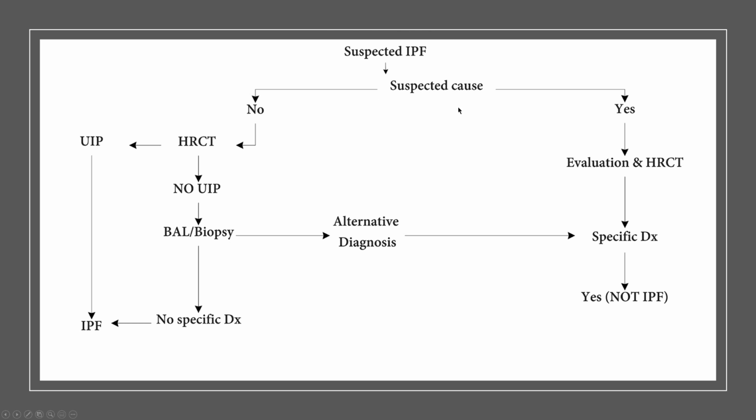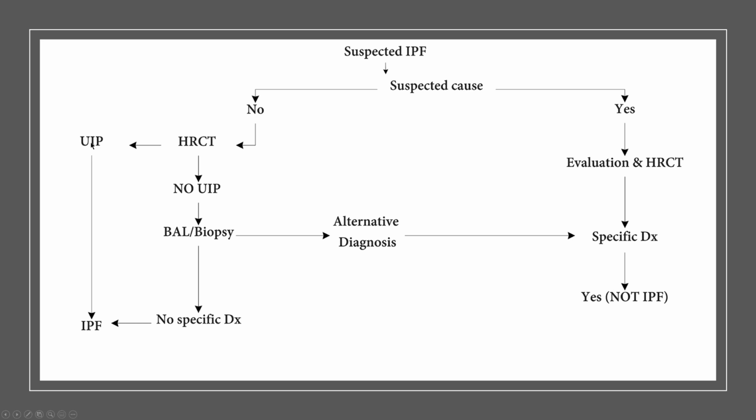You suspect IPF, you have to look for causes. If there is a specific cause, then you don't think this is IPF, and you evaluate. You look maybe for some serology. You have to look for a specific occupational cause, maybe. If there's a specific diagnosis, that's it, we're done. If there's no apparent cause, maybe you do the high resolution CT and you see UIP. This is IPF.